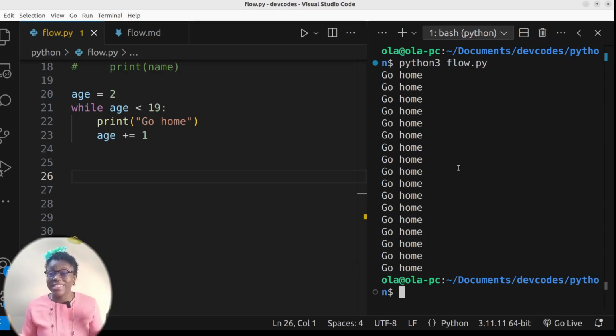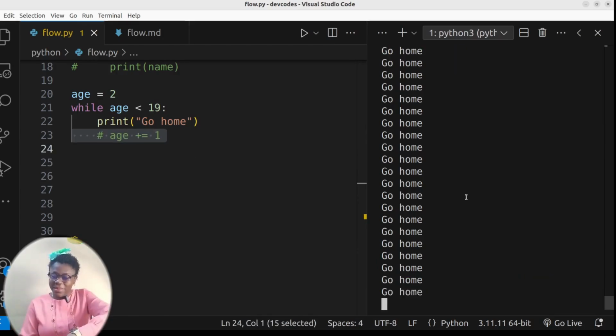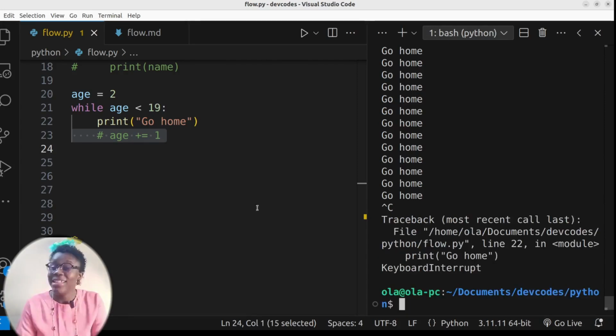Let's see if we will not break the PC when we remove the condition that would make our while loop stop. I'm looking at the time. I'm still getting go home, go home, go home, go home. It's not going to stop because there is no condition that's asked it to stop. You have told it to continue repeating the same thing. I told you computers are literal. The instruction I gave the while loop is continue to say go home. I have not told it at what point to stop, so it's not going to stop. So that is why I have that condition of age plus 1 per loop, so that we will finally reach the point where the while loop has to stop. So I need to stop this loop that is going endlessly. That's our while loop for you.